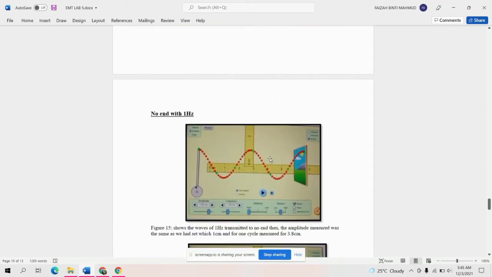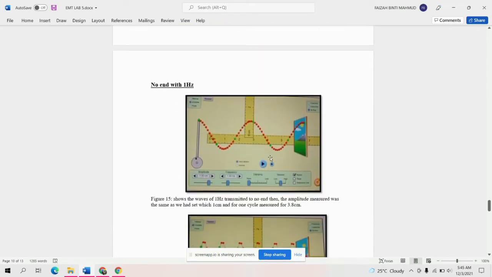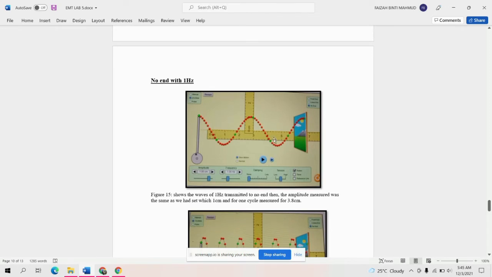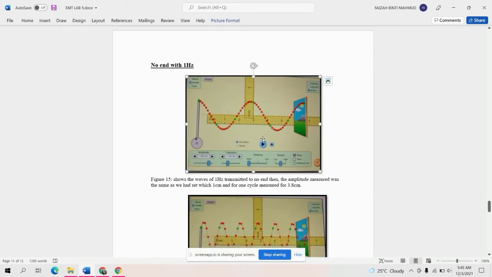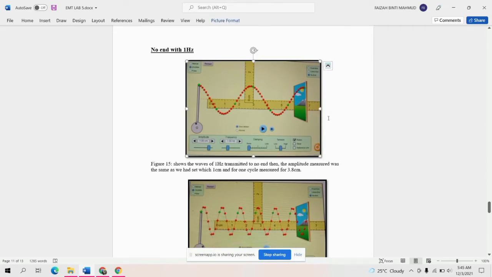Let's look at no end with 1 Hertz. This is the result that we get. Figure 15 shows the wave of 1 Hertz that transmits to no end.